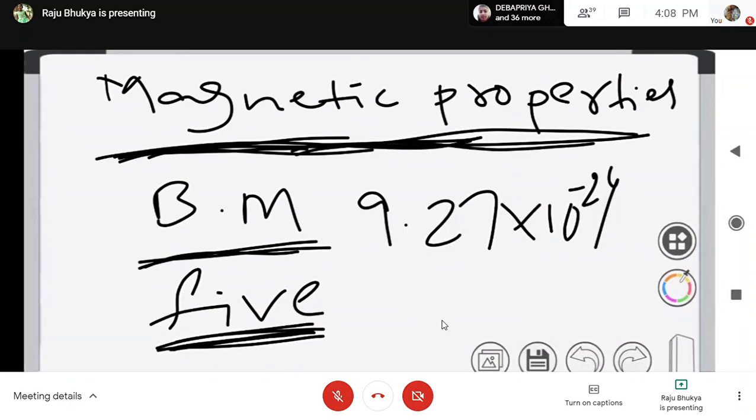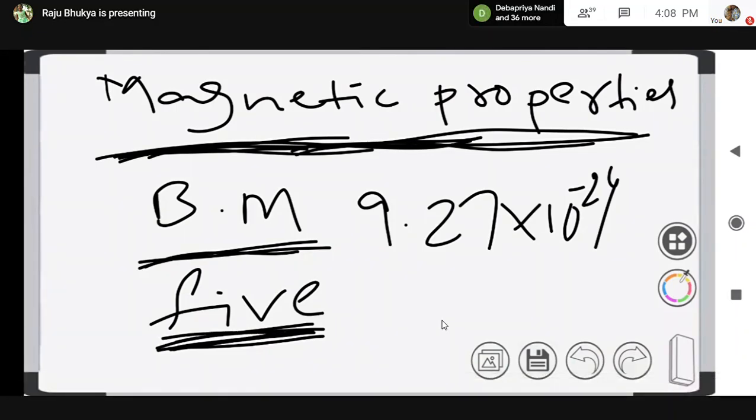Diamagnetic substances are weakly repelled by the applied magnetic field. For example, sodium chloride, ozone, alkaline earth metals, water, all these are diamagnetic. These substances are repelled by the magnetic field.